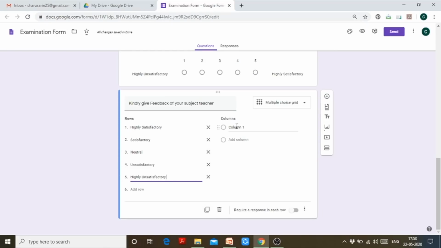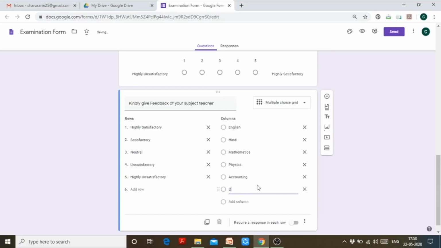So these are the rows, and in columns, let's say I want to give the subject name. English. In another column I want Hindi. In another column I want mathematics. In another column I want physics. Then maybe accounting.